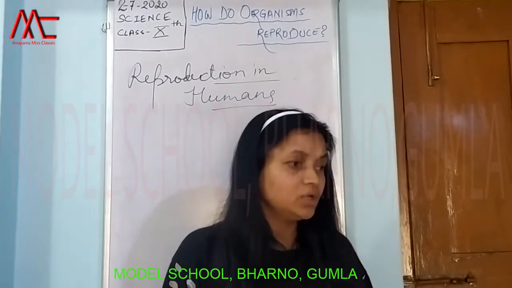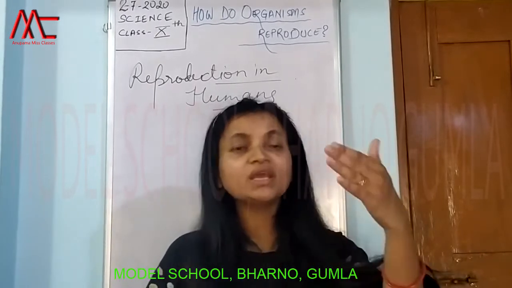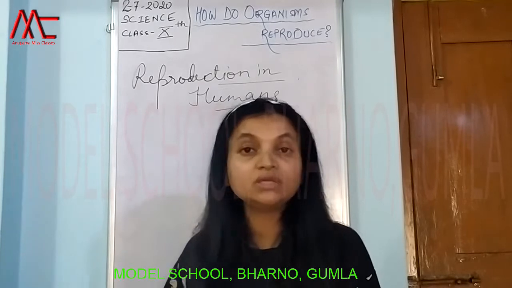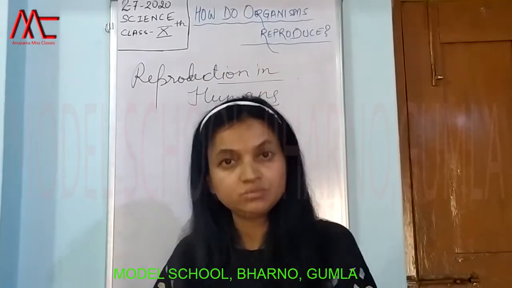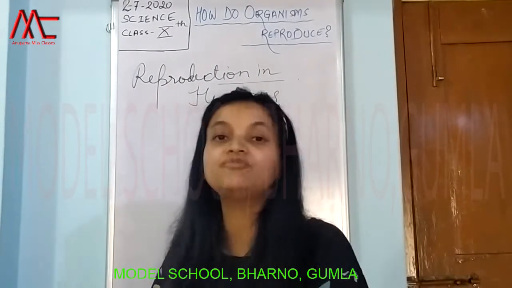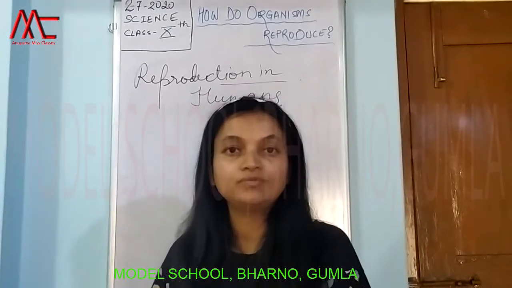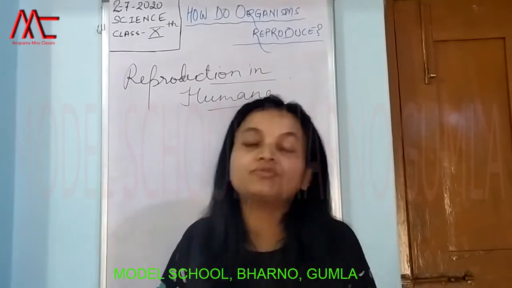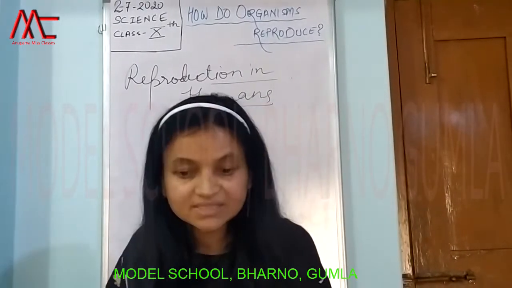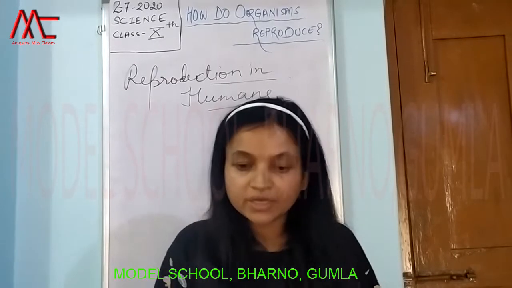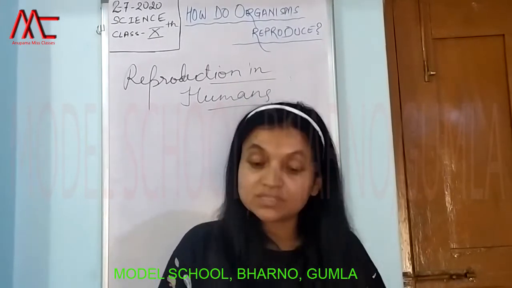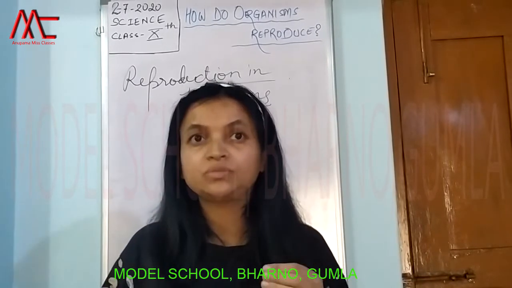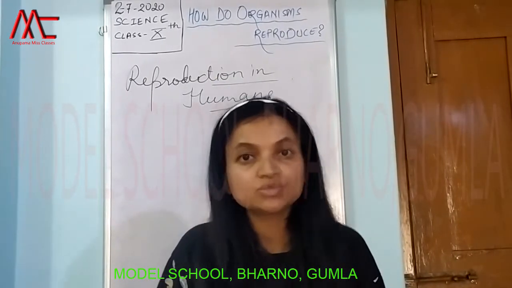For example, children, just note it. In the case of girls, what happens when their body prepares itself for the act of reproduction? Slowly, with the passage of time, their breast size increases, with darkening of the nipples and onset of menstruation. And in boys, what happens is appearance of beard and mustache.